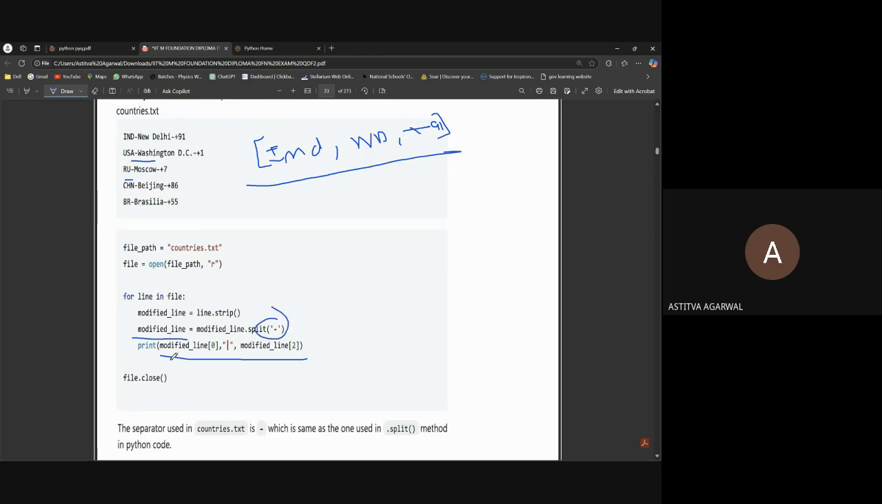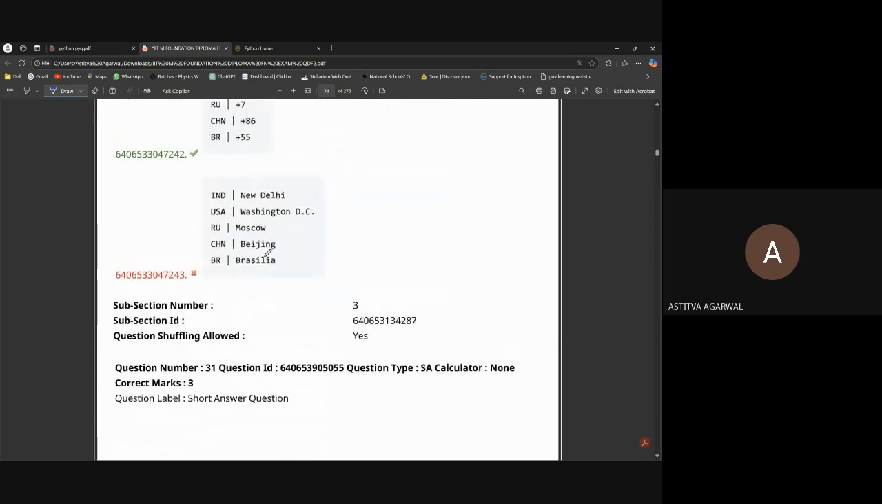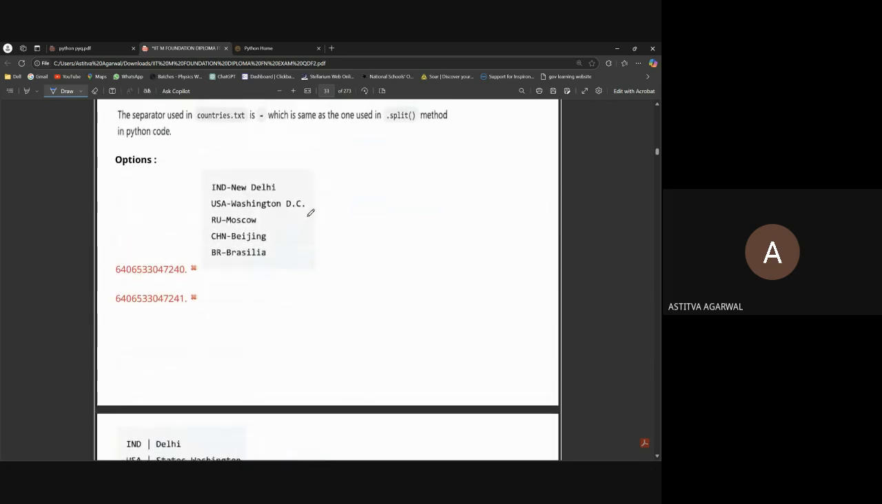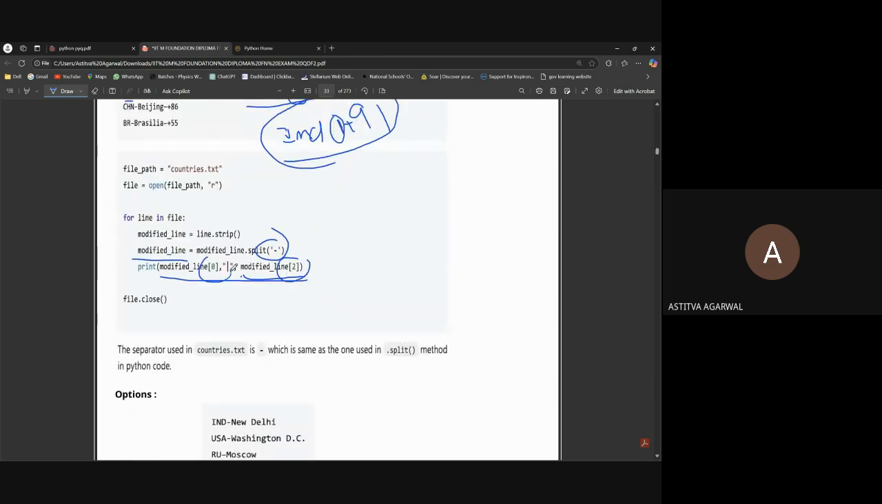In print, we are printing modified line of 0. That 0th index is IND. Then you have to add this string, because in commas we are adding this string. So we write slash, and then we add this second index. This was 0th index, this was first, and this is second. So the second index is plus 91. It will be in this order: the first index, then the last index, with a slash between them. But the last option has New Delhi, Washington DC, which is the first index, but we have to write the second index and zero index only.